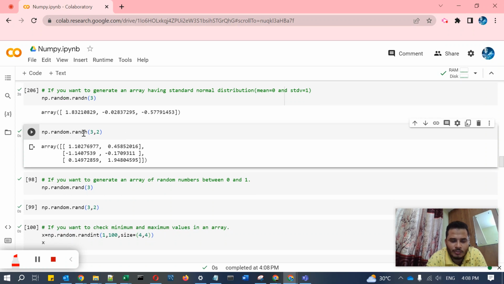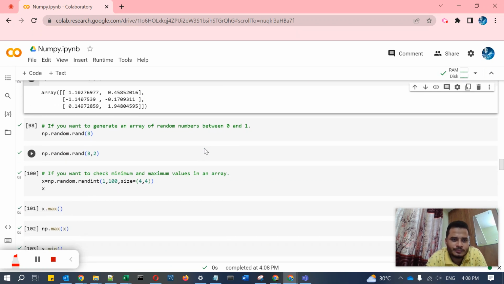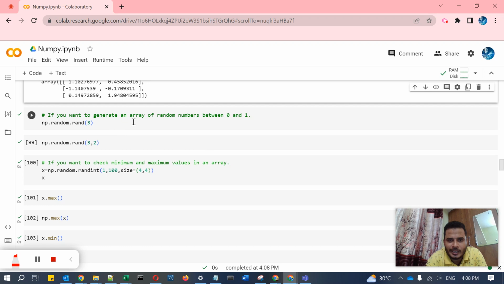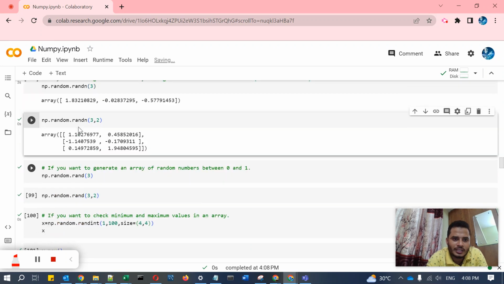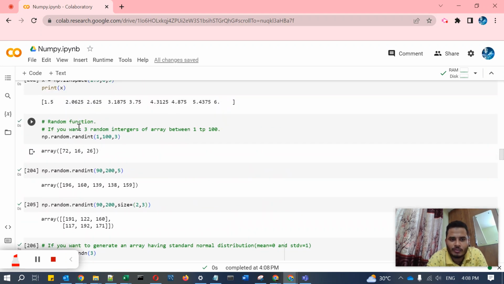So what does random.randn do actually? It will generate the standard normal distribution values. If you want to generate an array of random numbers between 0 and 1, the random.rand function is there. One is randint, that's random integers.